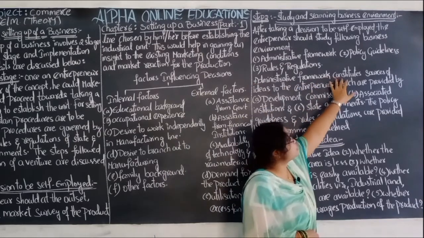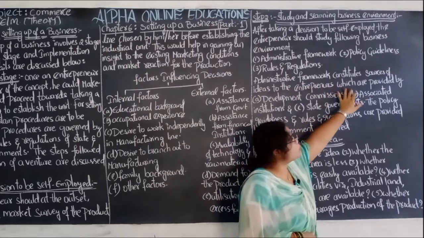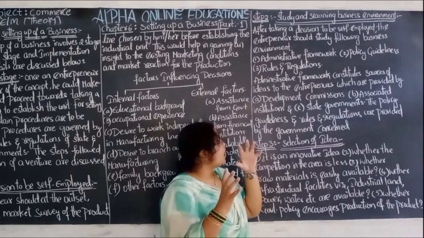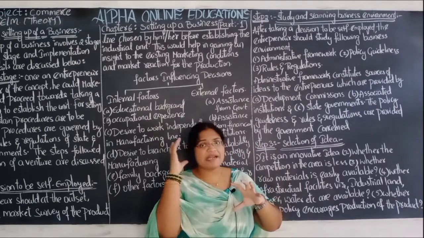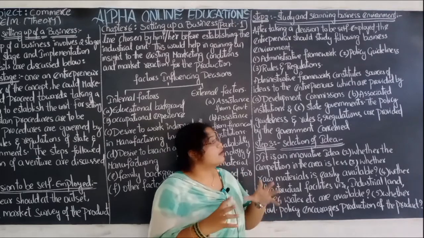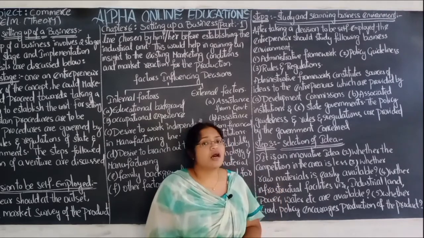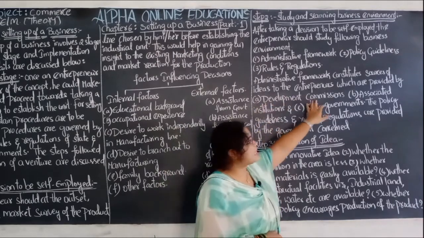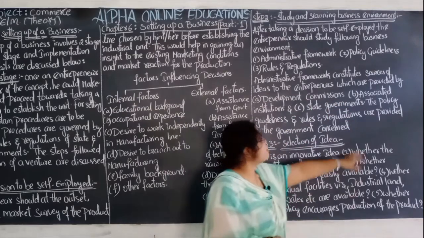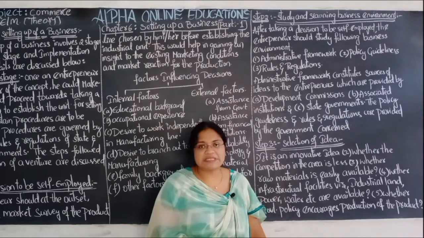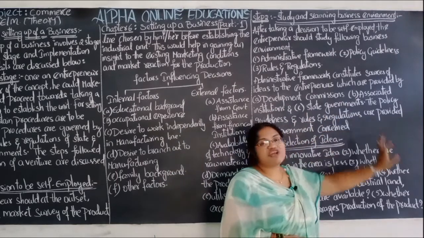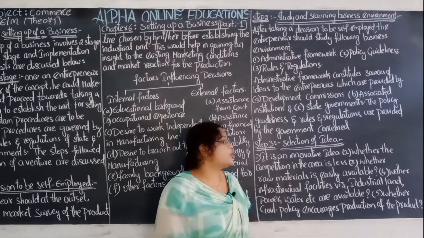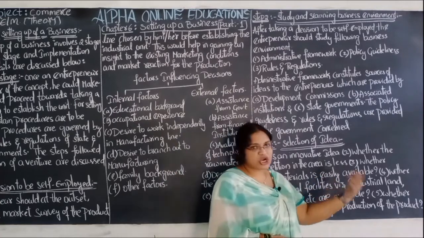Administrative framework constitutes source of idea to the entrepreneur which are provided by... So administrative framework will provide the idea. It builds an idea for the entrepreneur regarding what type of things should have to be framed. One is development commission, which will help to provide the information. Associated institutions will help the entrepreneur to provide information, and the state government also helps the entrepreneur to provide the information which is necessary for the entrepreneur to continue his business or to start his business.